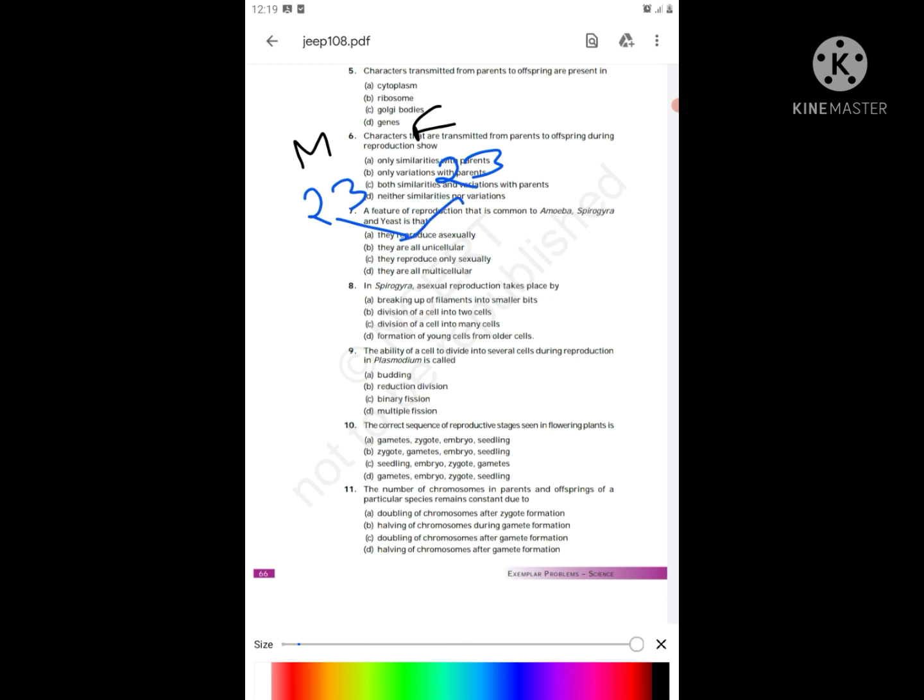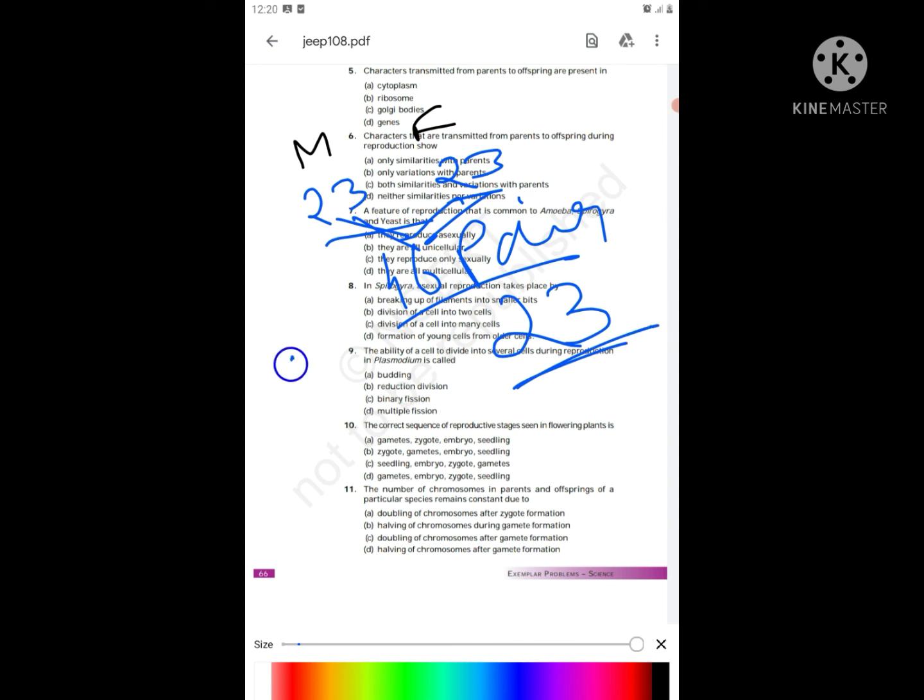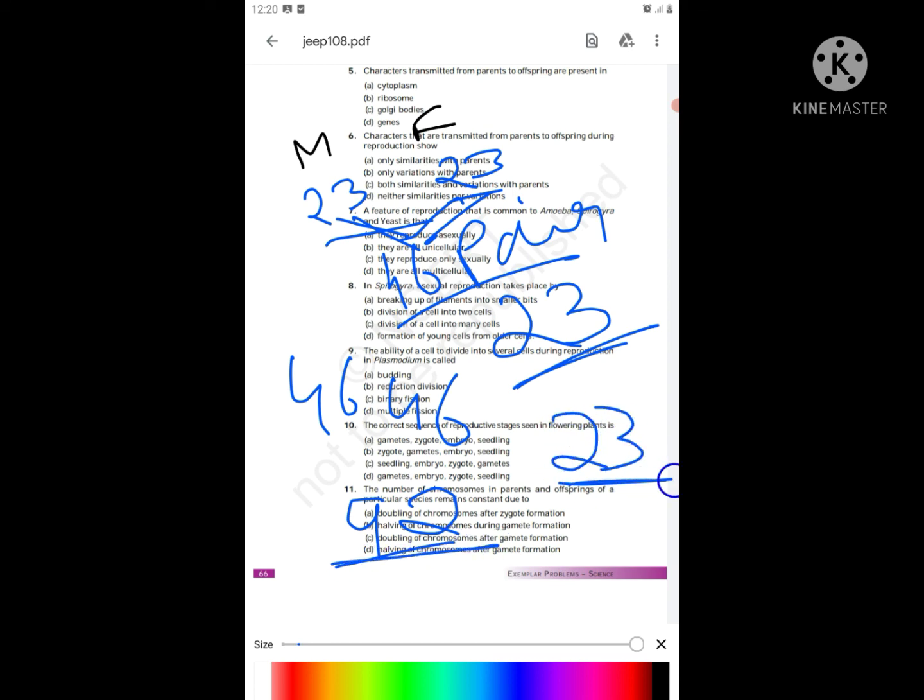If they don't double or halve, and just give the exact number, we would have 46 pairs. But how much does a human have? Only 23 pairs, that is fixed. So it's not the same. Suppose it doubles, each giving 46, then we would have 92 chromosomes. We need 23 pairs, so no.